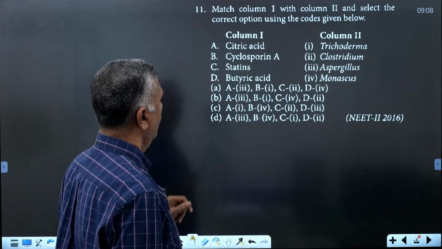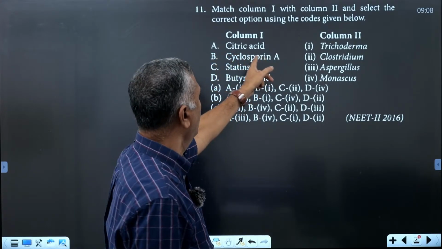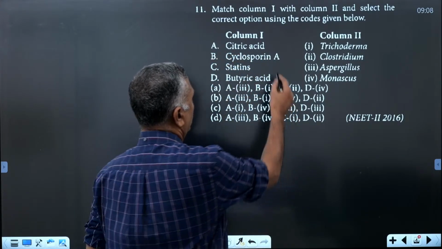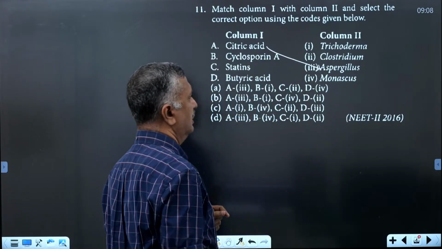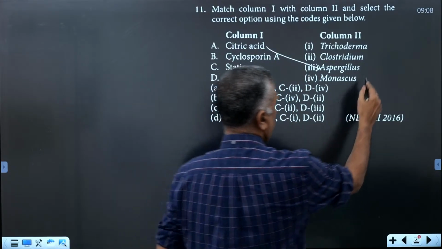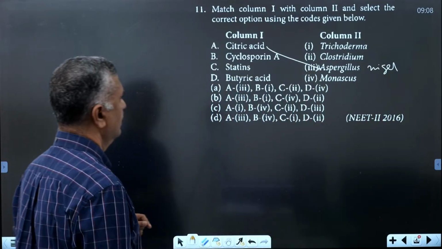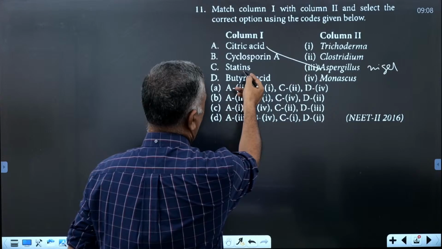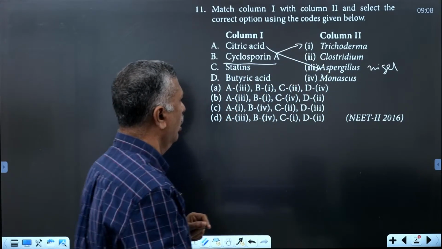Citric acid is produced industrially by Aspergillus niger. Cyclosporin A, which we discussed in the first question, is obtained from Trichoderma polysporum.